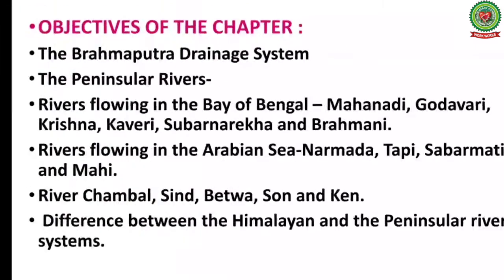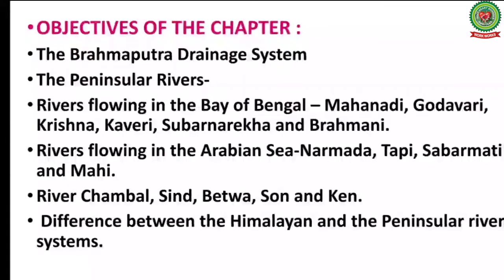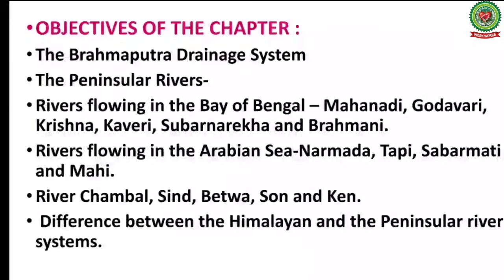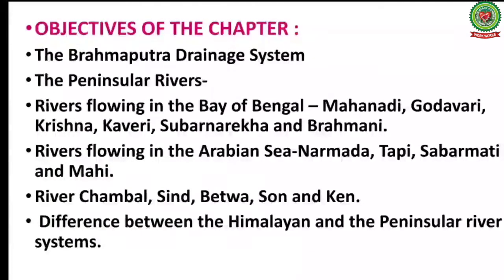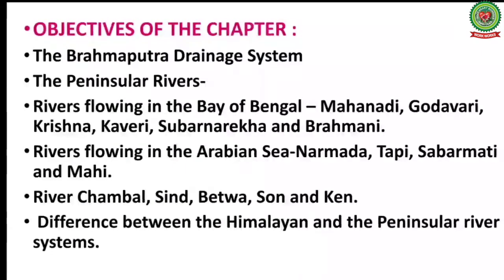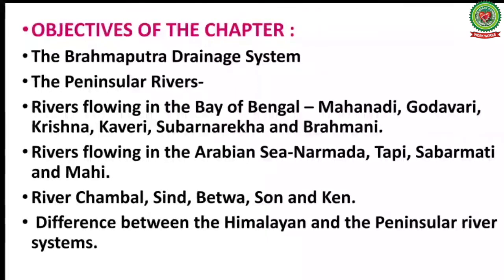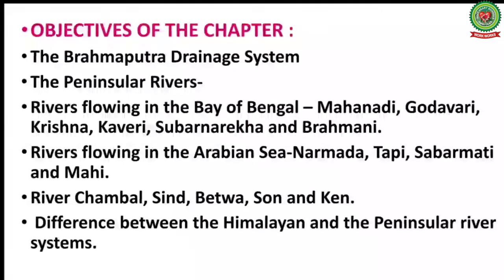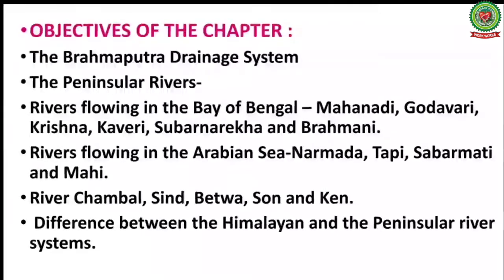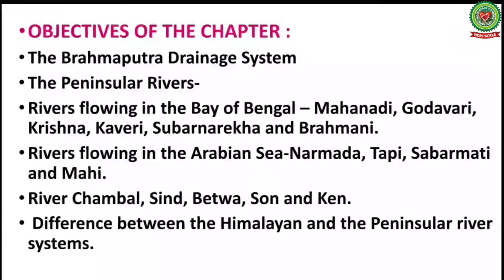Kosi. In this chapter, we will also study the Brahmaputra drainage system, the peninsular rivers, which are divided into three parts. Rivers flowing in Bay of Bengal. They are Mahanadi, Godavari, Krishna, Kaveri, Subarnarekha and Brahmani. Rivers flowing in the Arabian Sea, namely Narmada, Tapi, Sabarmati and Mahi.